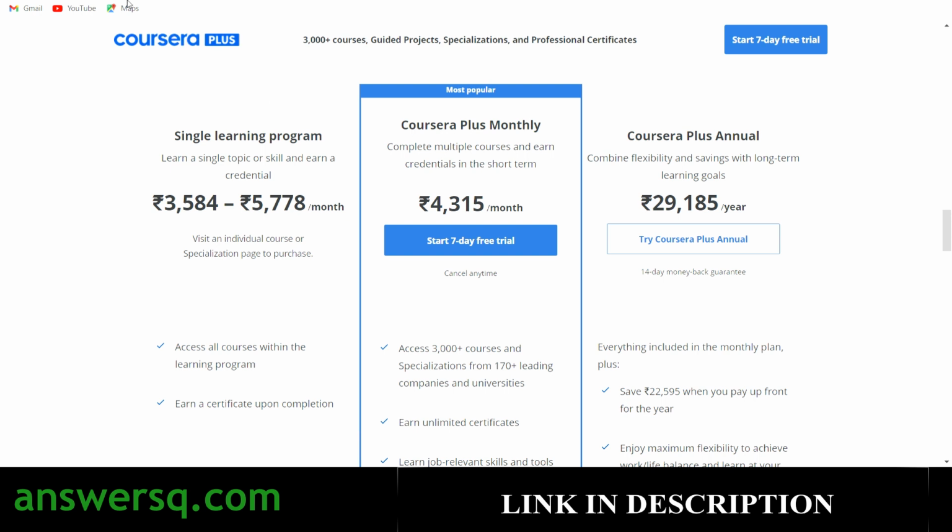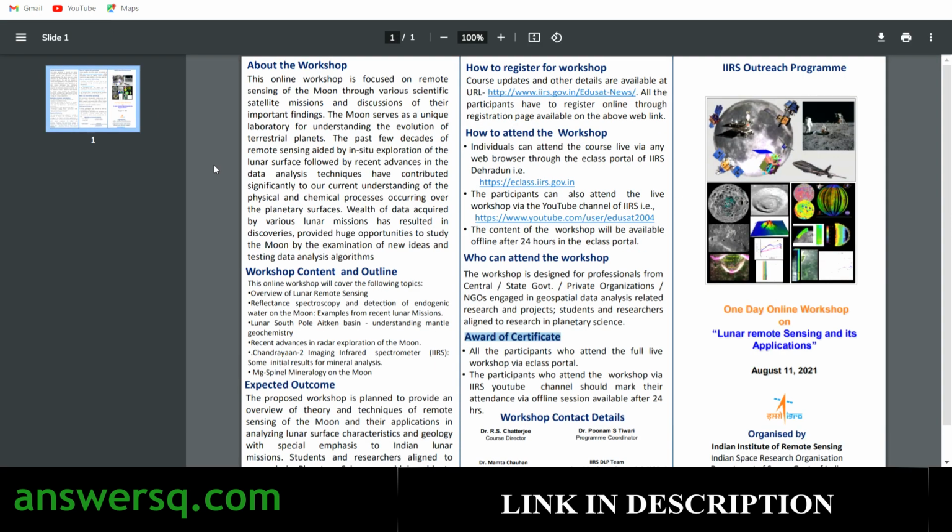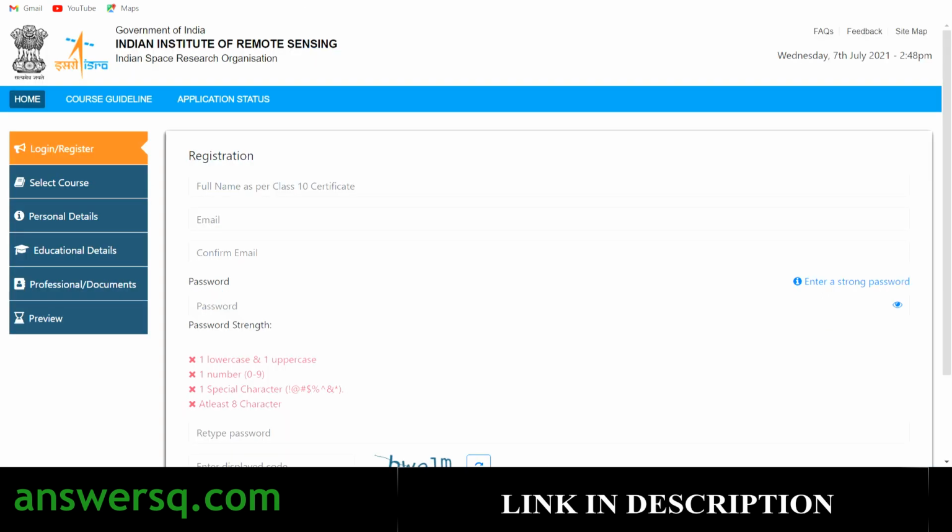Now let's see how to register for these workshops. The process is the same for both of these workshops. I'll do it for lunar remote sensing and its applications. I'll give you a link in the description. Click on it and it will take you to the AnswersQ website, and from there you can get access to this registration page. You will see all the details, and after that you will see the register now button. Click on it and then you'll land on this page.